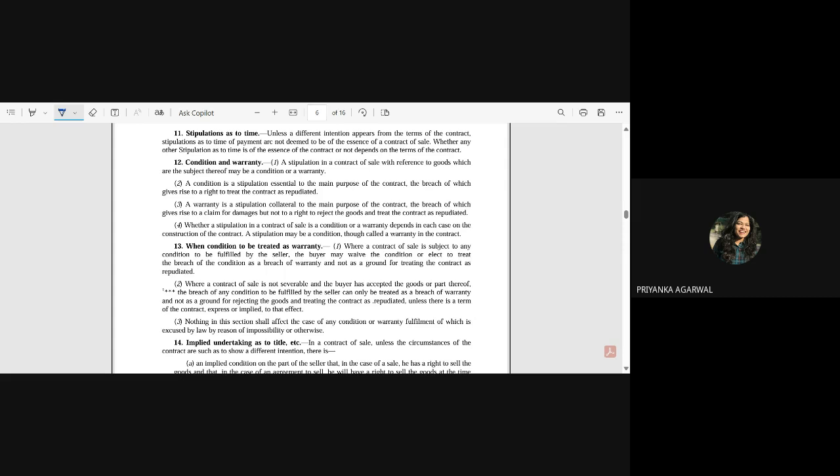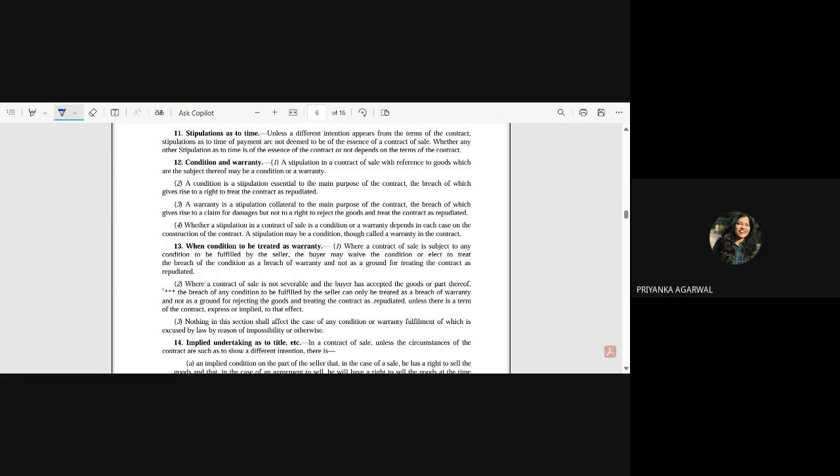Similarly, the buyer can also give a certain representation or statement that he wants a certain good which has certain criteria. Suppose you went to a car showroom and said that you want a car for touring purposes, with a certain number of seats, suitable for traveling, because you have a travel agency.